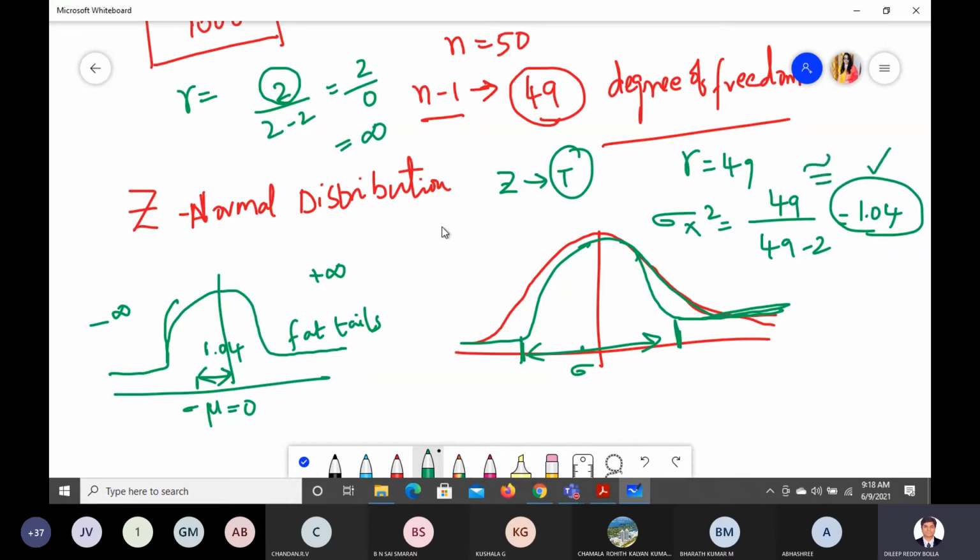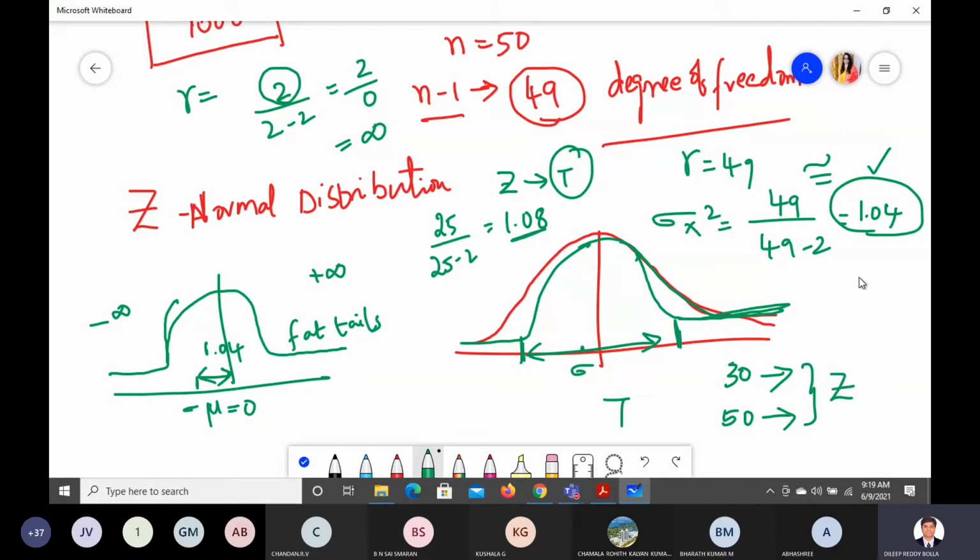Take somewhere around 25. So 25 divided by 25 minus 2. What are we going to get? 25 by 23, we get around 1.08. So after that, that's what they told: once the value goes to 30, and 30 and above or 50 and above samples if you collect, this T characteristic table will behave almost close to the Z characteristic table.